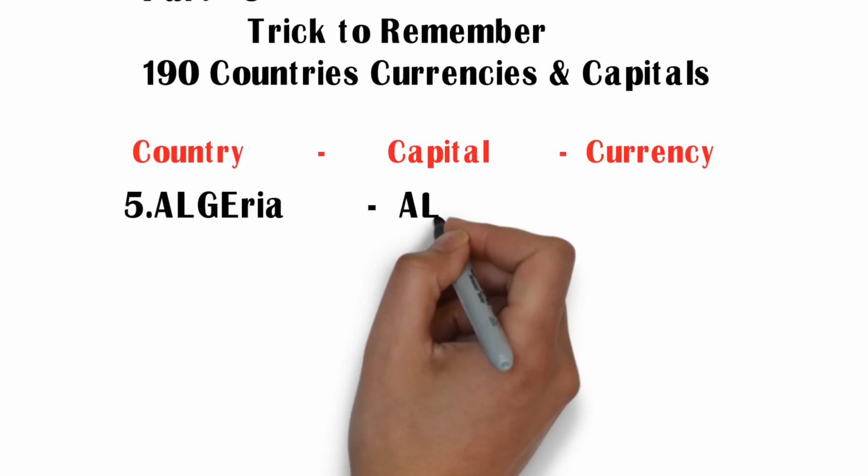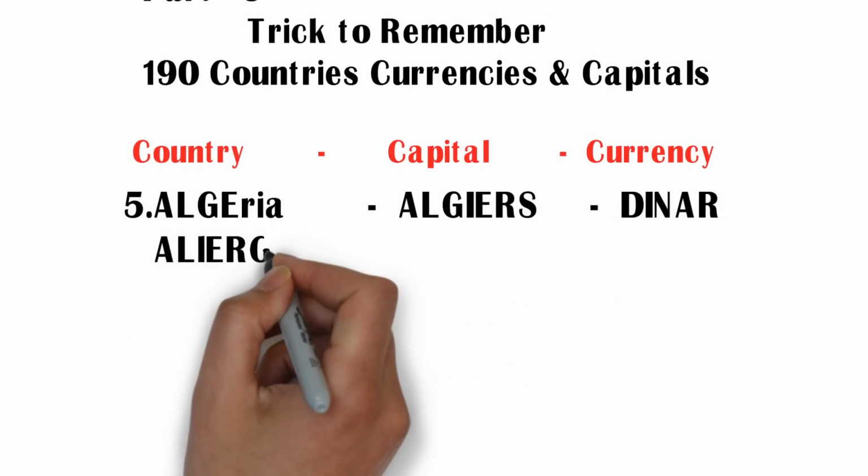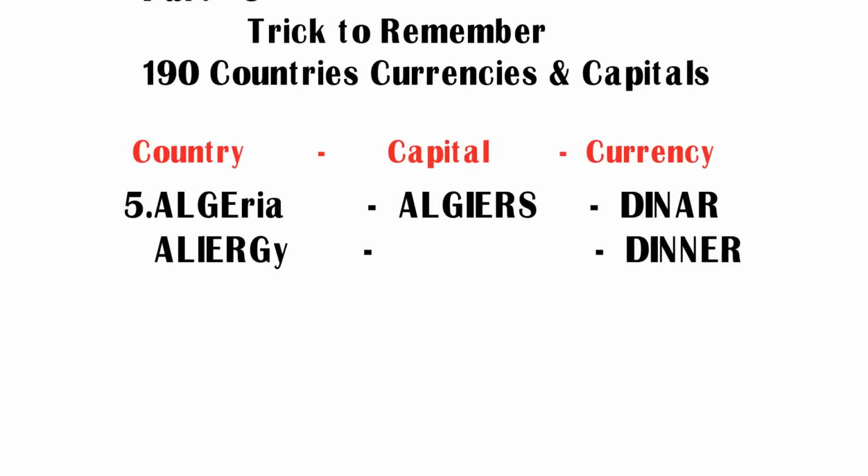Fifth one, country Algeria. Its capital is Algiers and its currency is dinar. But how to remember country Algeria, capital and currency? Let us see the trick here.